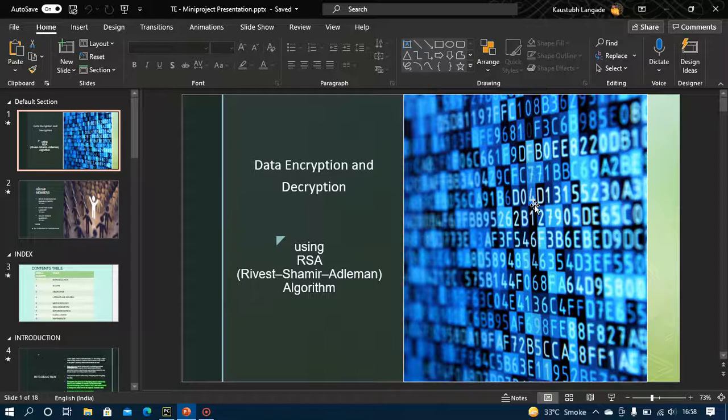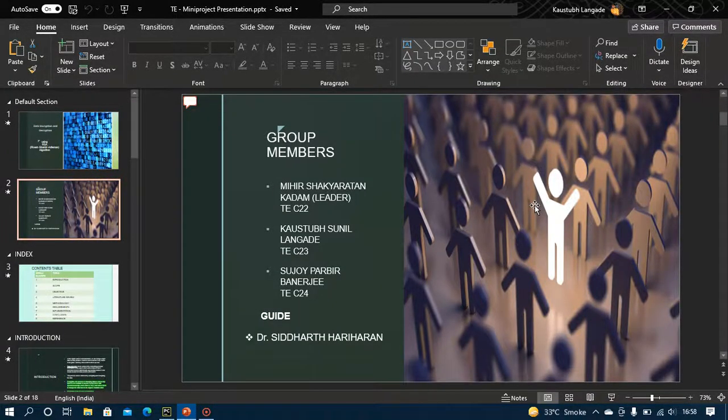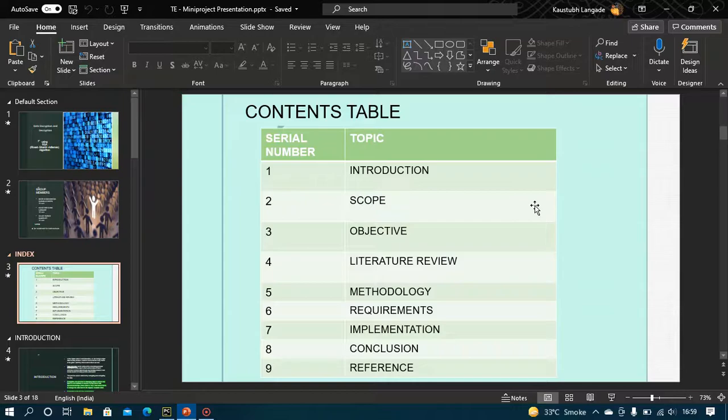The topic of our mini project is data encryption and decryption using the RSA algorithm, and it is completed by me, Mihir Kadam and Sujoy Banerjee under the guidance of Dr. Siddharth Hariharan. We have created a system where data or plain text is encrypted with an encryption algorithm and a key. The process results in ciphertext which can only be viewed in its original form if it is decrypted with the correct key. We have completed this project by using a simple implementation of the RSA algorithm.